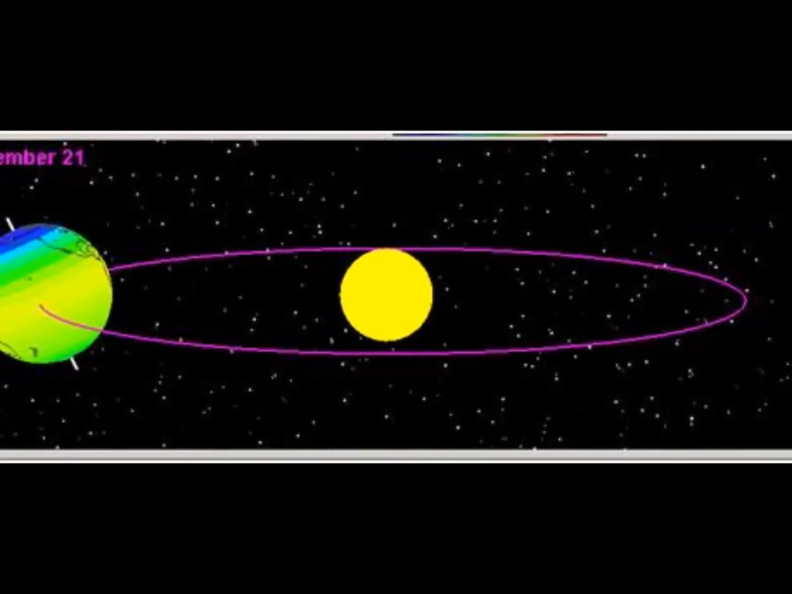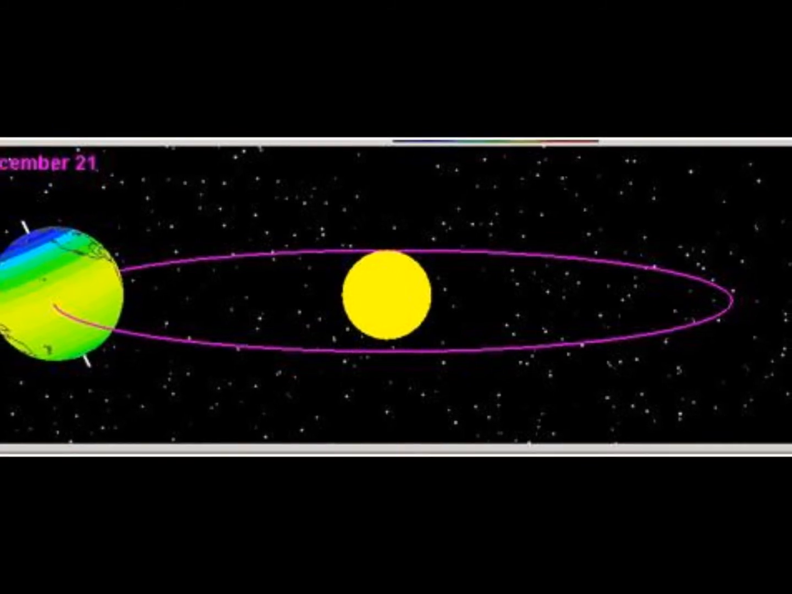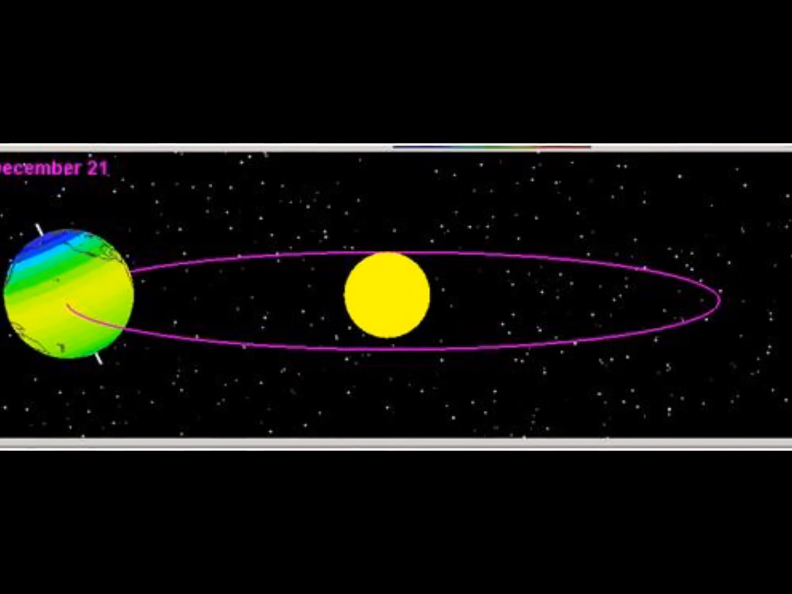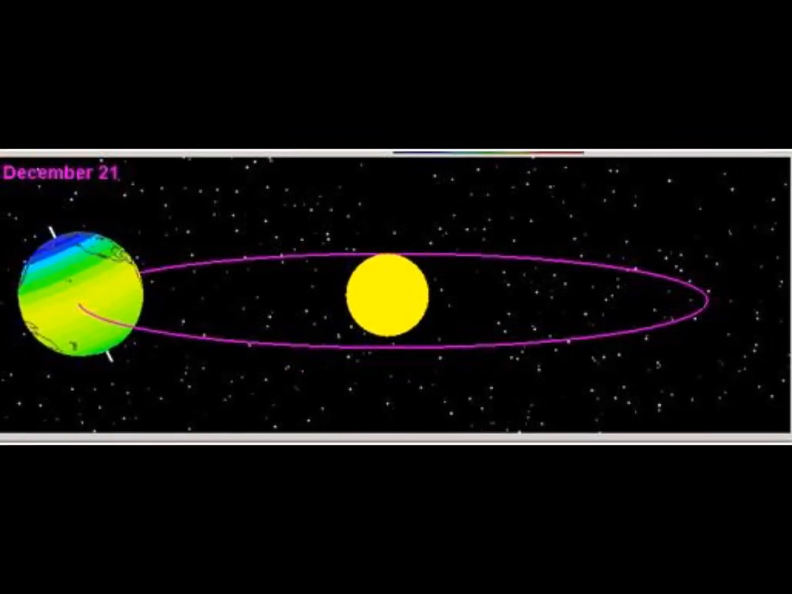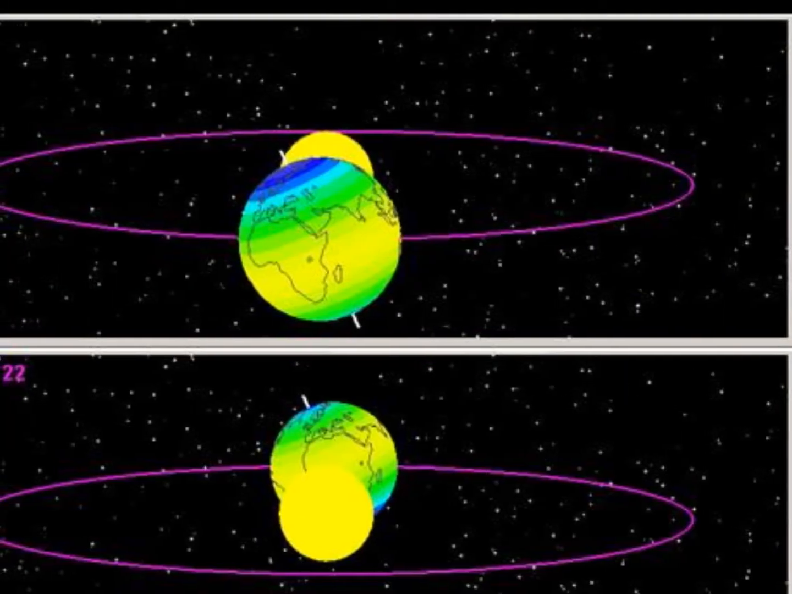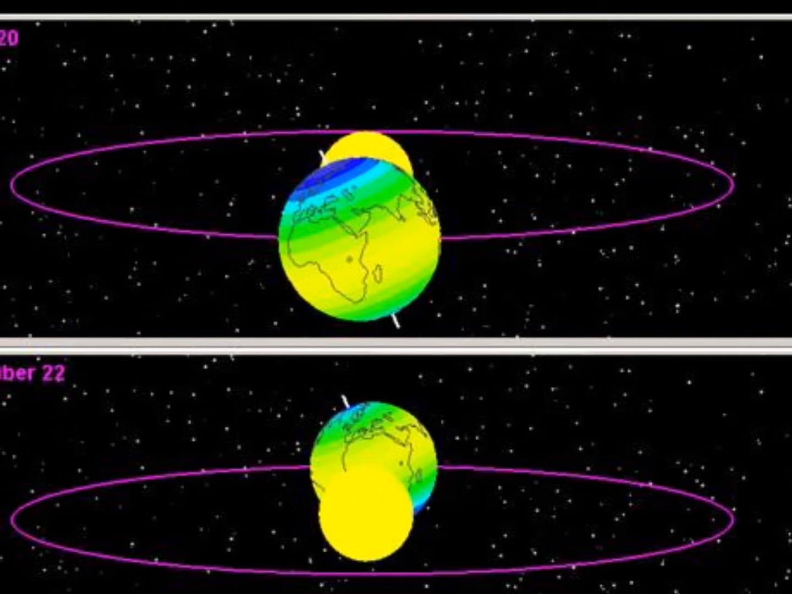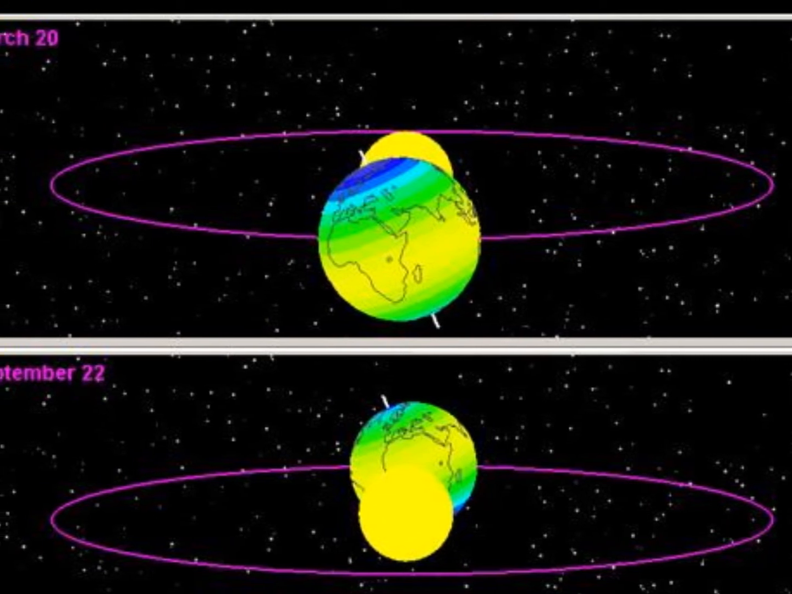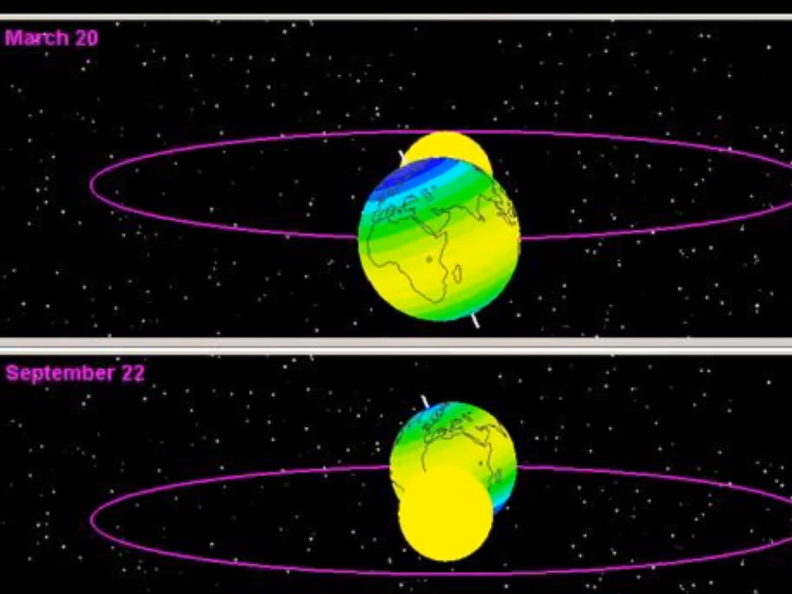On December 21st, which is known as the winter solstice, we can see that Earth's axis is tilted away from the sun. This will produce a small sun angle and low-intensity sunlight. This low-intensity light results in colder conditions and the shorter days of winter. On March 20th, which is known as the spring equinox, and September 22nd, which is known as the autumnal or fall equinox, Earth's axis is not tilted towards or away from the sun.